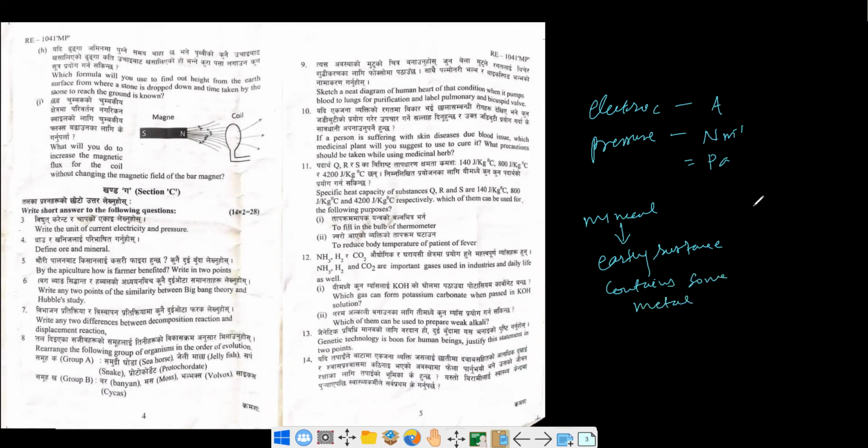Okay, so in contrast, ore is again the earthy material. Okay, so earthy material, but contains metal that can be extracted commercially.